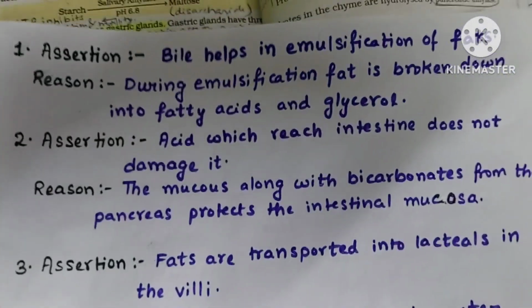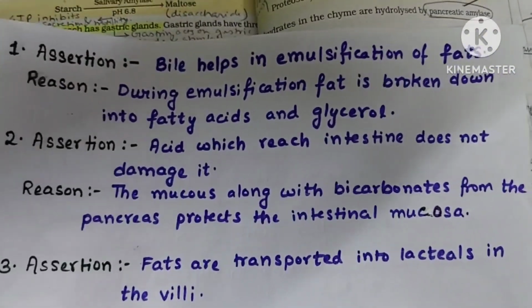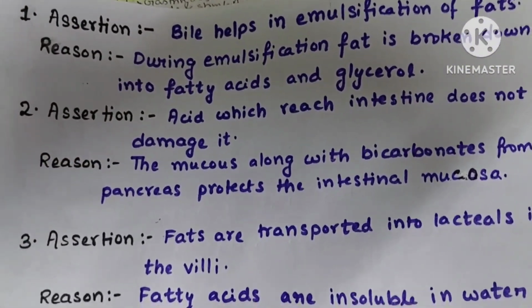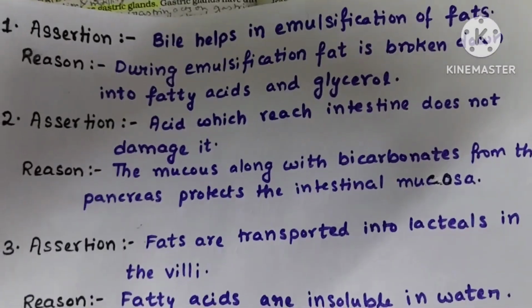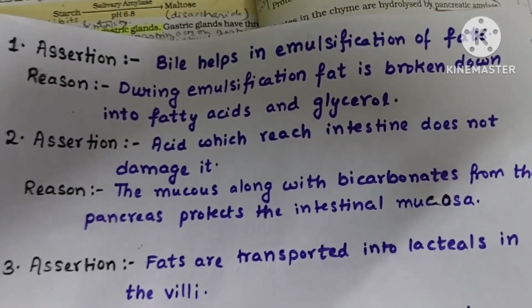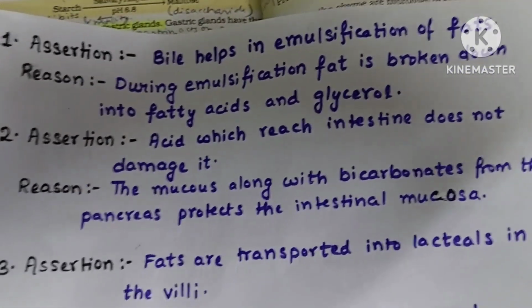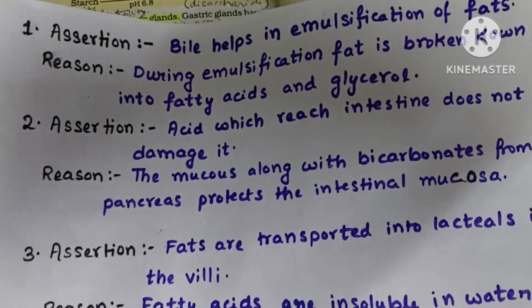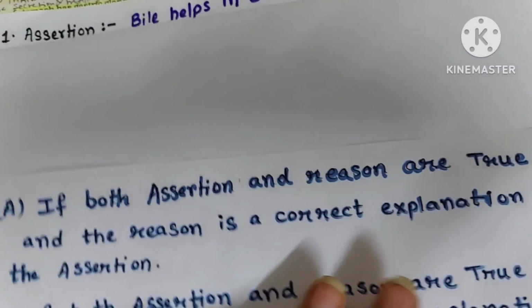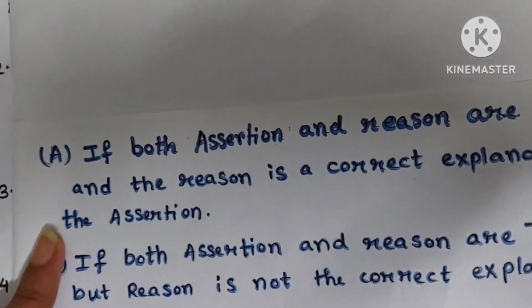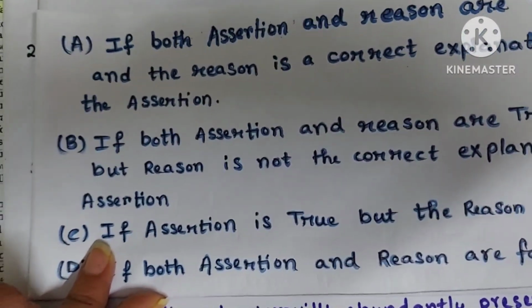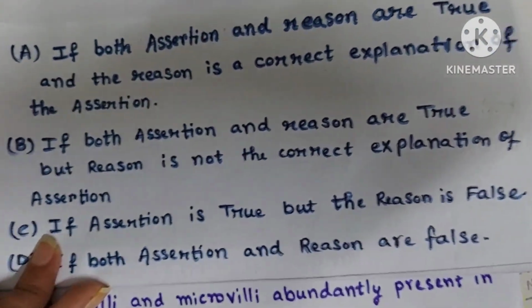And reason, during emulsification, fat is broken down into fatty acids and glycerol. So the reason here is false, because during emulsification, fat that are larger molecules are broken down into smaller fat molecules with the help of bile. So the reason is wrong here. So which option goes correctly with this? See here, option C is correct here, because assertion is true but reason is false.